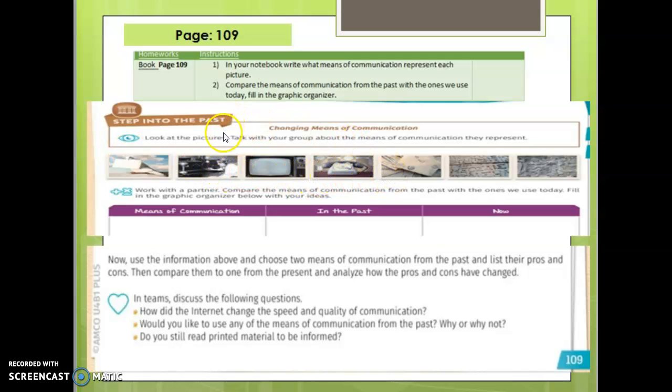Like, for example, the television is one of our world's most important means of communication. It shows information, programs like the news, documentaries, sport events. All of that, you're going to write it in your notebook, okay? And for the end, you're going to answer these three questions. Remember, you can do it all in your notebook, okay?